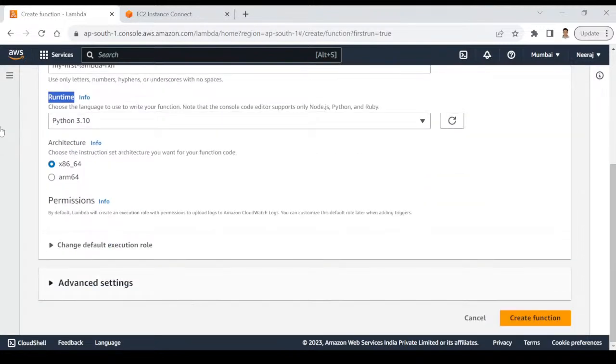And after that, you don't have to check many things. Simply click on create function. That's all. So what I did is I provided a meaningful name and I selected the programming language. That's all. And I clicked on create function.